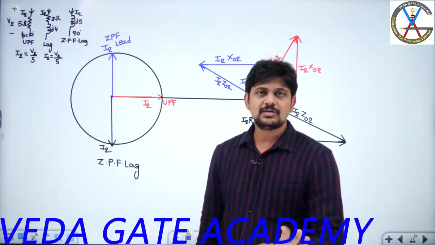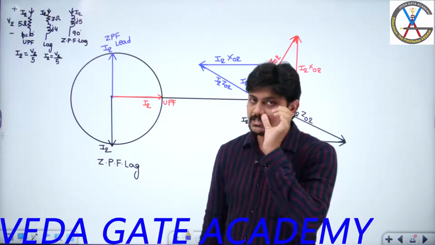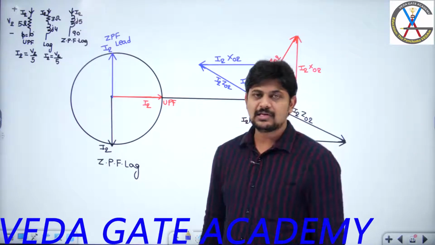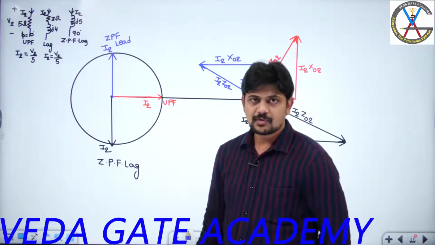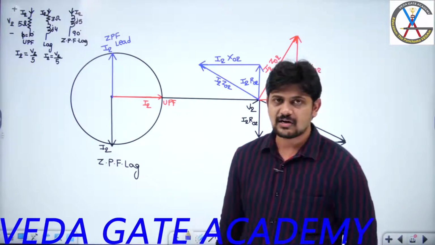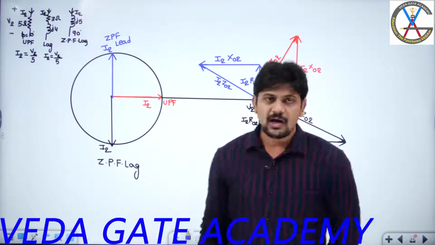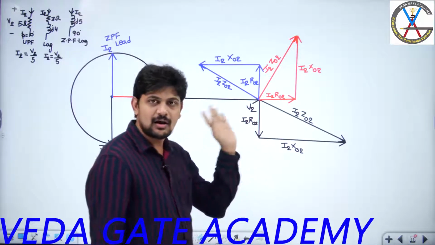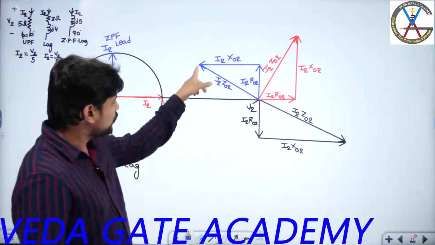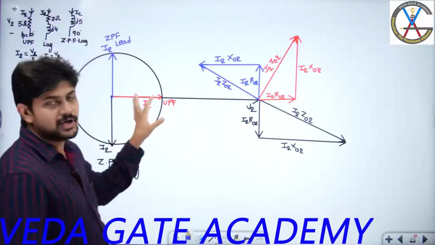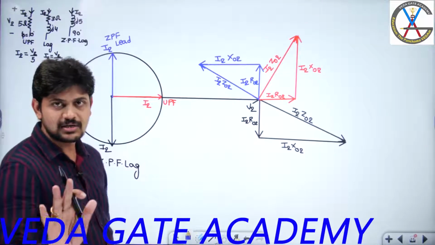As I2 is constant, once I design the transformer and construction of the transformer is over, then R02 and X02 will remain the same. As R02 and X02 magnitudes are the same for a constructed transformer and I2 is the same, I2 R02 and I2 X02 lengths will also be the same for all the different power factors. So I2 Z02 will remain the same at different power factors if I am assuming current is constant. Have you understood till this point?